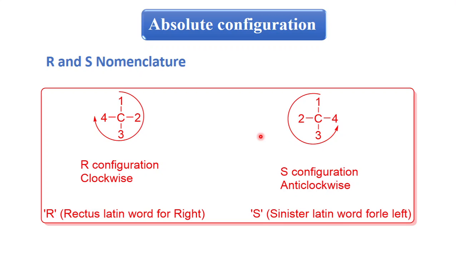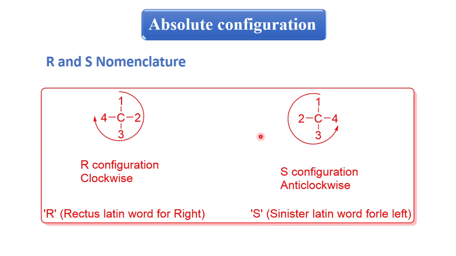Enantiomers can be named as R and S isomers by using the Cahn, Ingold and Prelog rule, named after the three scientists who devised it.